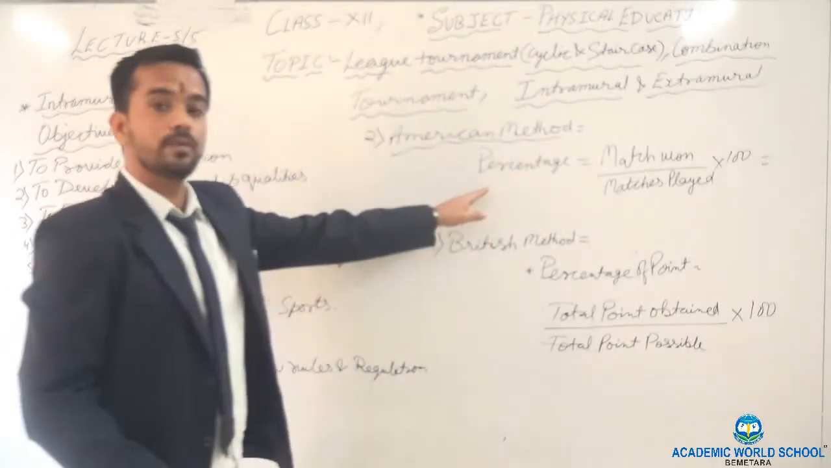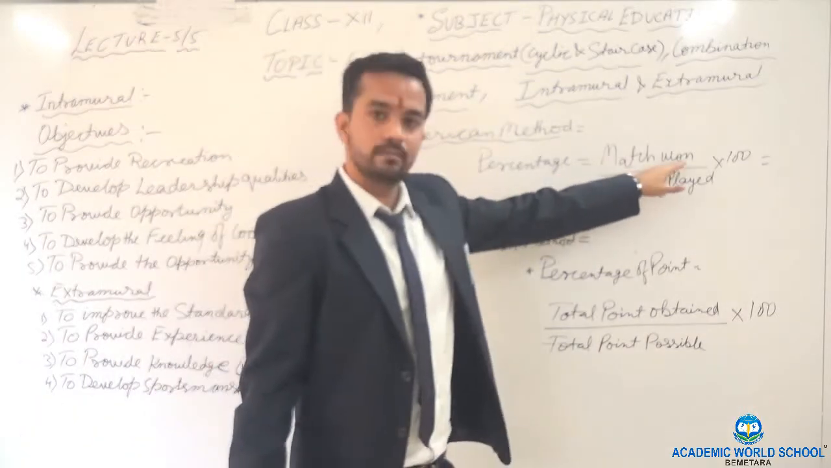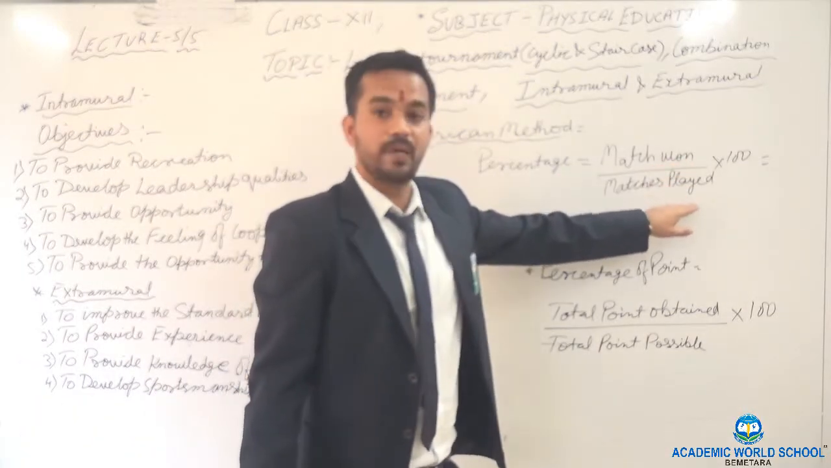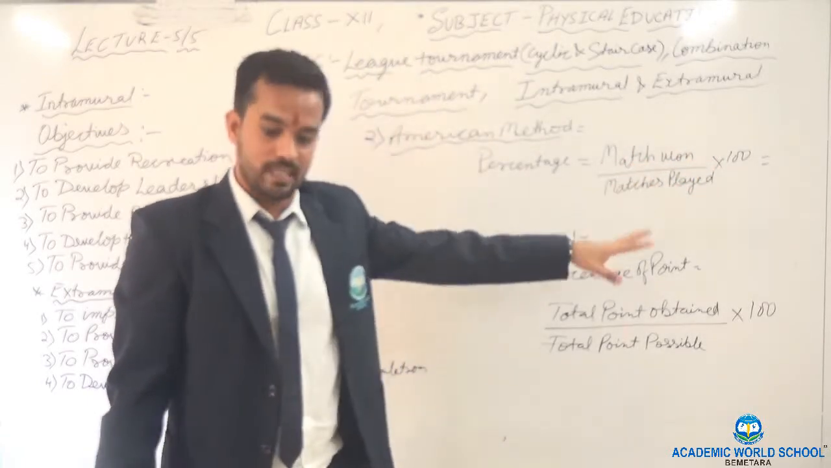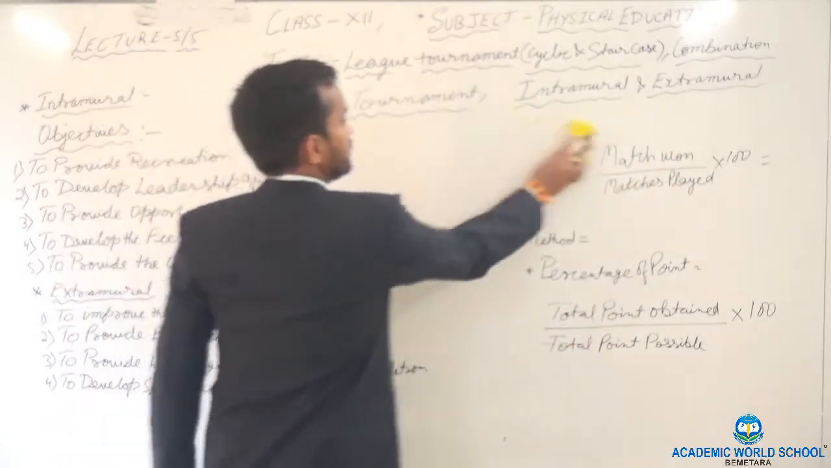What is the formula to find out the percentage? Total match won divided by match played by a particular team multiplied by 100. By this we will find out the percentage. Clear? Now we will proceed further.